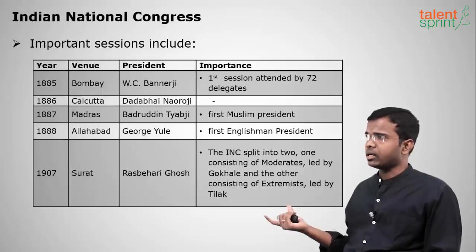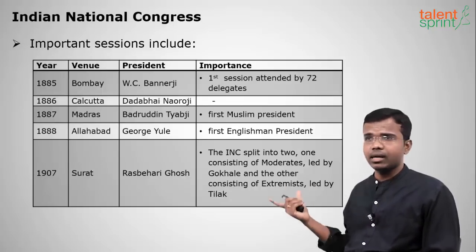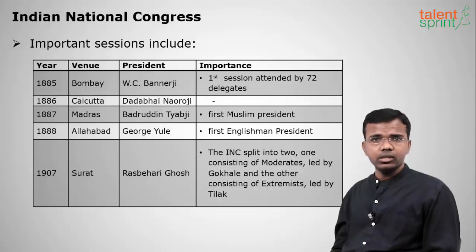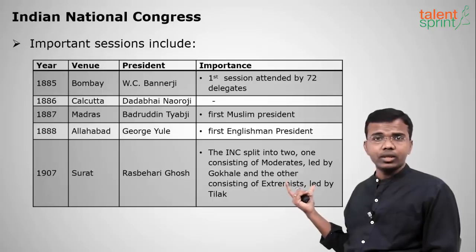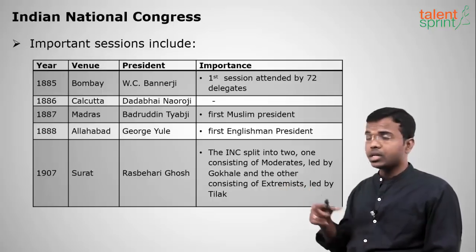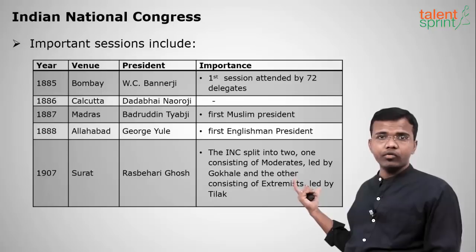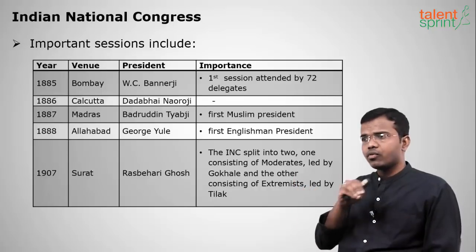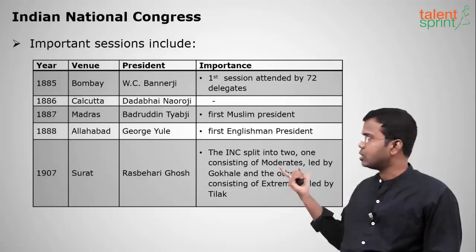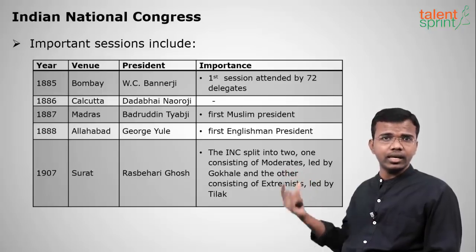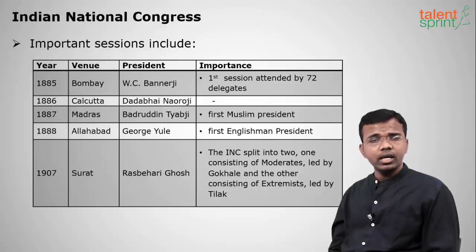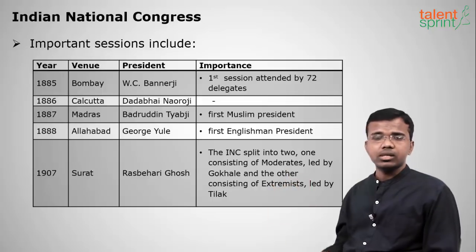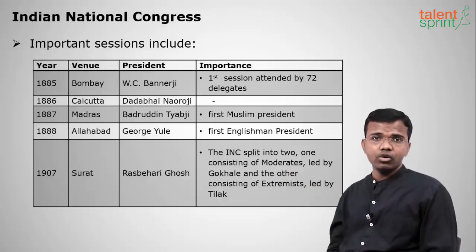Okay, like that. The next session was in 1886 at Calcutta under the leadership of Dadabhai Naoroji. And the third was in 1887 in Madras under the leadership of Badruddin Tyabji. What is the importance of this session? He was the first Muslim president of INC. There is always a question: who was the first Muslim president of INC? Badruddin Tyabji. He headed the third INC session. Next, the fourth one was in 1888 at Allahabad, under the presidentship of George Yule. He was the first English president of INC.